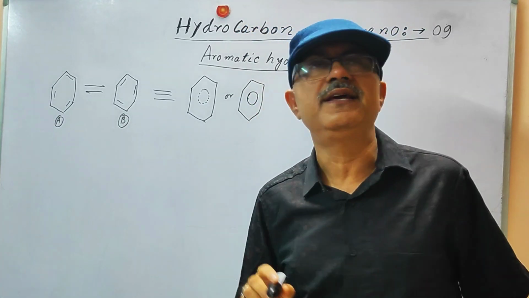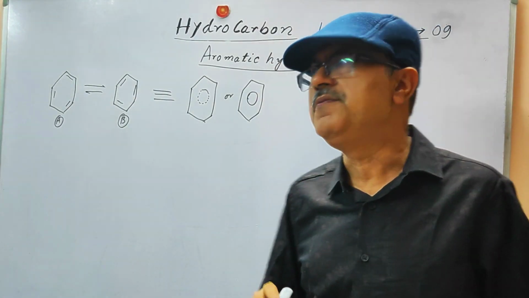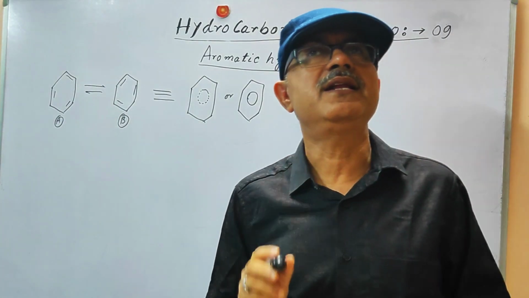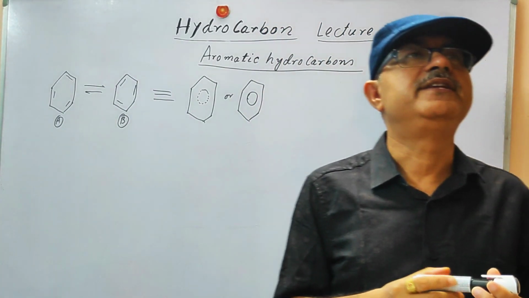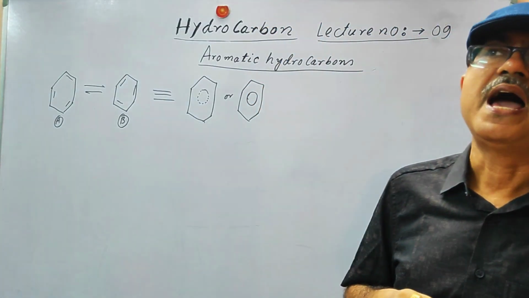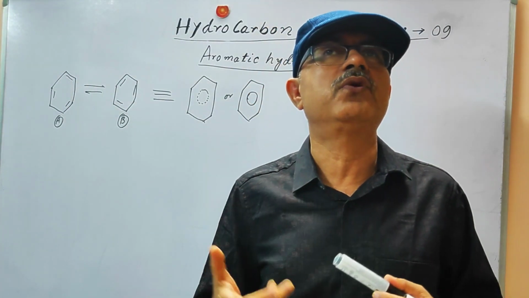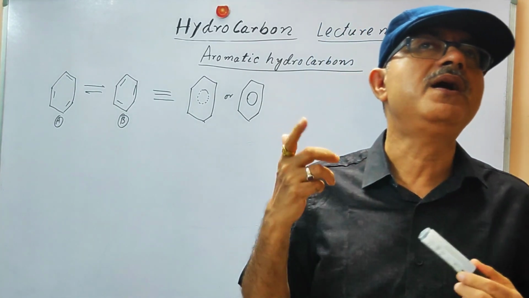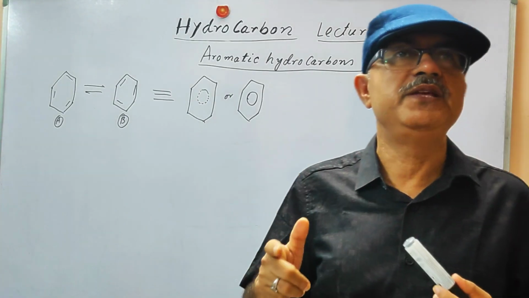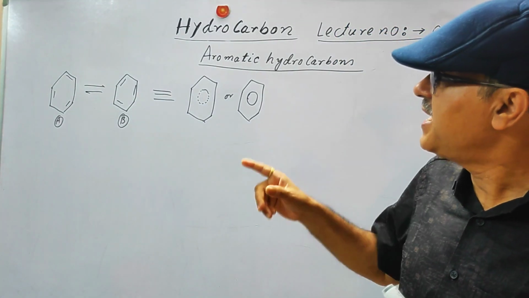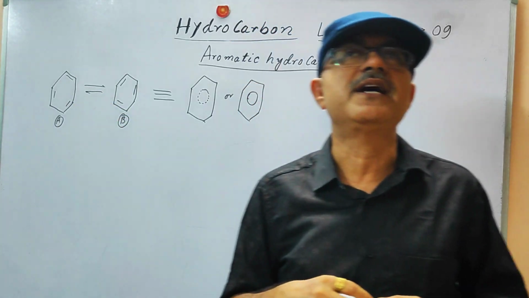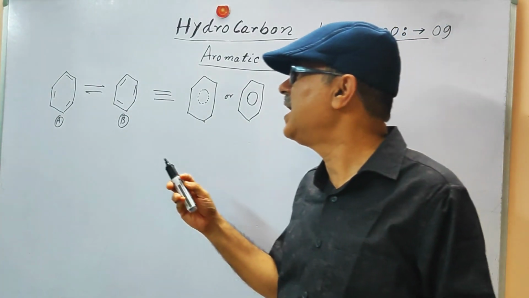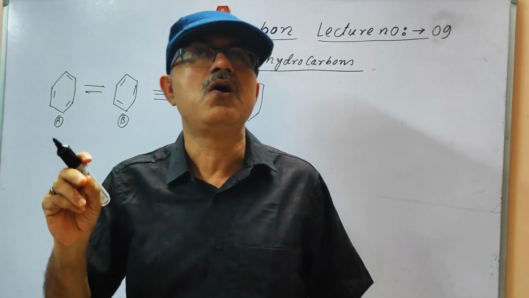So when we represent the hybrid structure, how do we represent it? We represent it with this dotted circle or this circle. This circle signifies the delocalized pi electrons, and these delocalized pi electrons, as we will later understand, are the main source of the higher stability of the benzene aromatic compound. Whereas Kekulé made the structure like this. He made this double bond localized. That is the drawback of this structure.